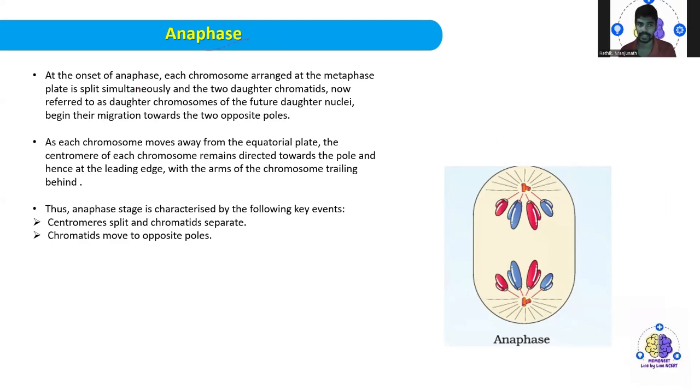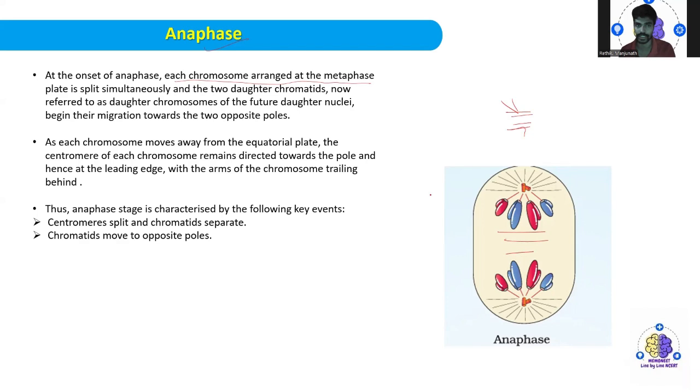After metaphase, you will see the anaphase. At this anaphase, what happens? Each chromosome arranged at the metaphase will get split. Like here, you will be seeing the arrangement. They will get split as you are observing here. Then what happens simultaneously?